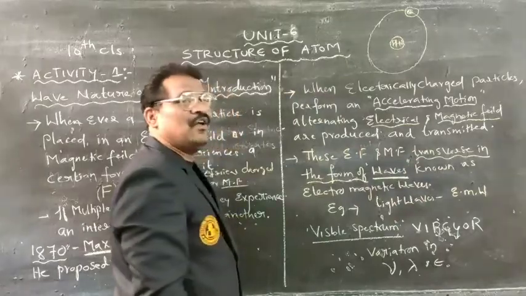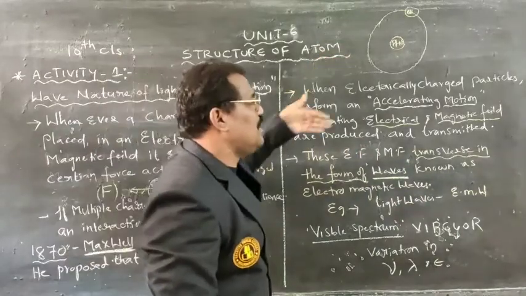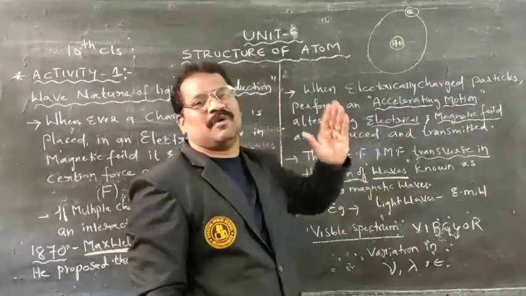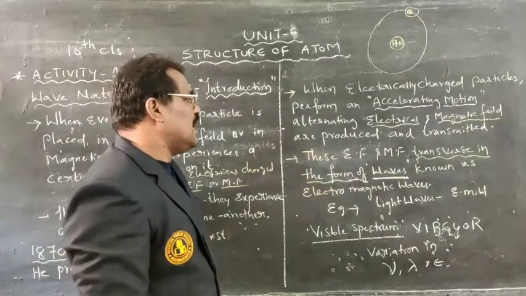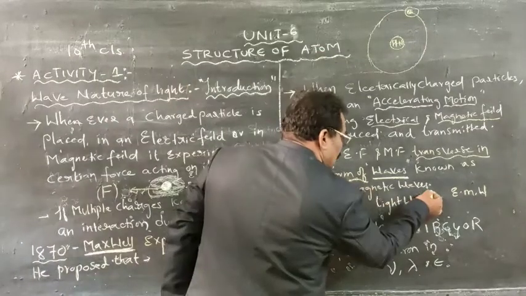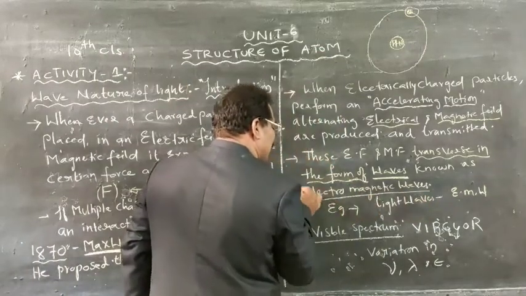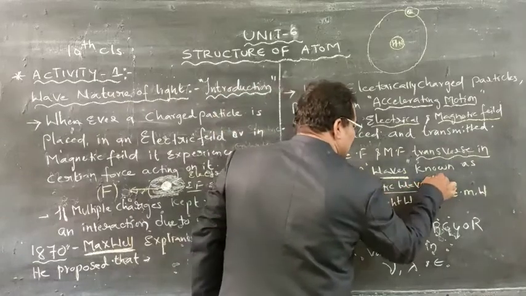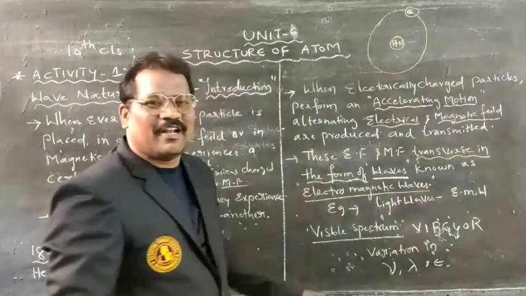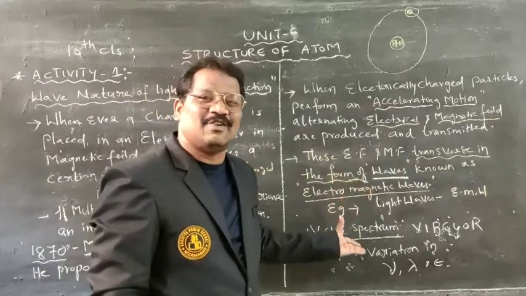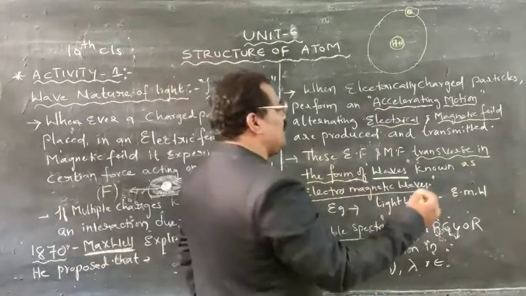Therefore, those waves are called electromagnetic waves. How does a wave propagate?